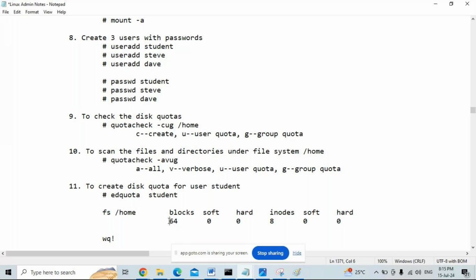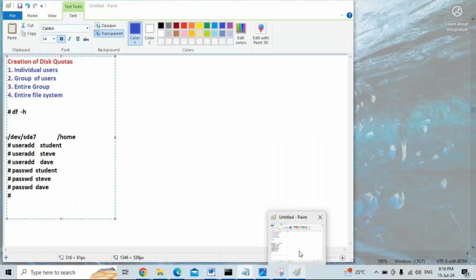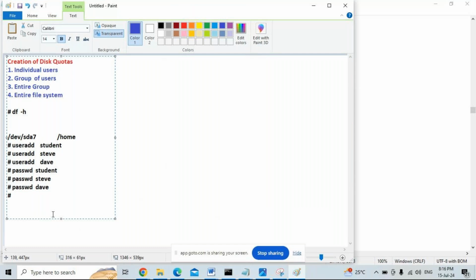Number of blocks 64. The meaning of 64 is that these many blocks the user is already using. I just created a user with useradd username. How is it saying that these blocks are already used without creation of any files? Why is it showing that 64 blocks are already used? We discussed earlier, when we create a user, some files are created by default. Those are called user profiles.